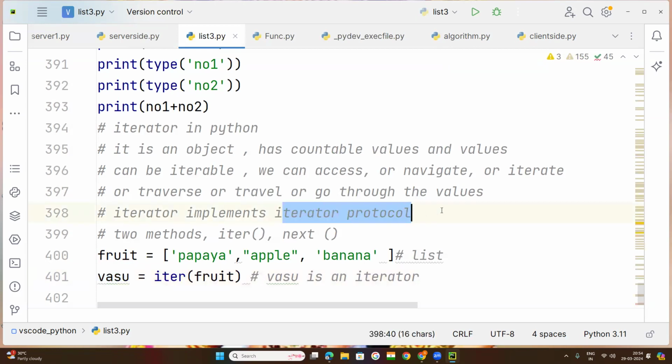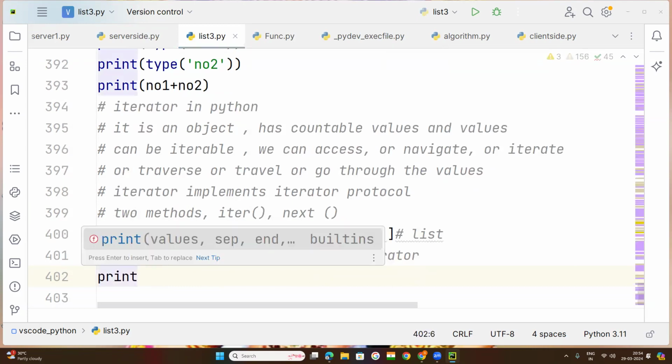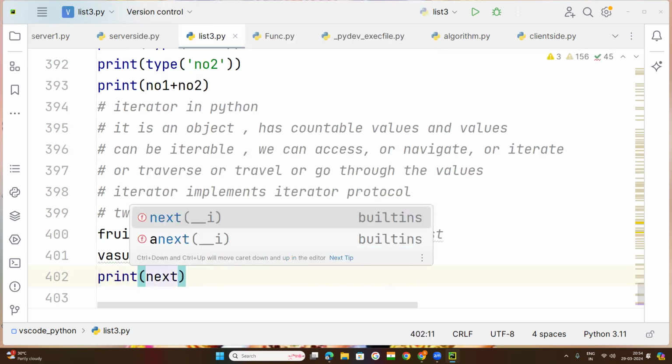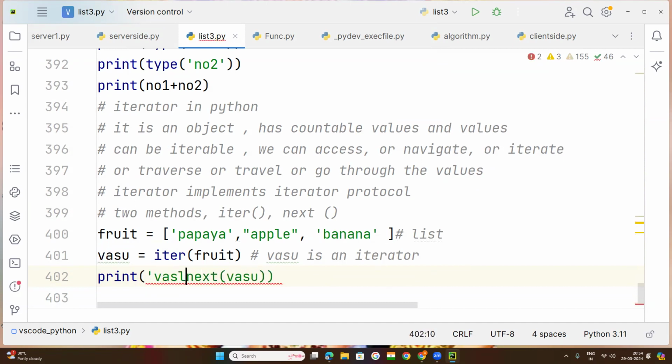So now by creating the iterator, how can I access these all? I told you that it will use the protocol of the iterator. Simply use print, brackets, next method. The next method is used to access values one by one. Next, you pass the iterator name. One time I have used it. So before that, I use a string here, value.